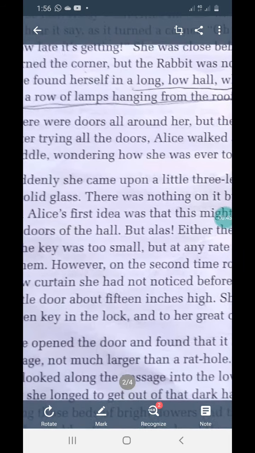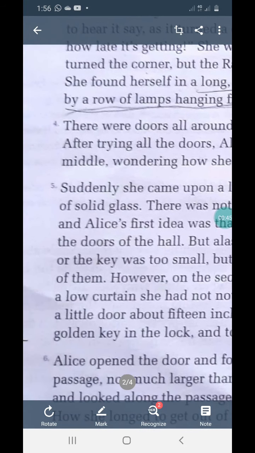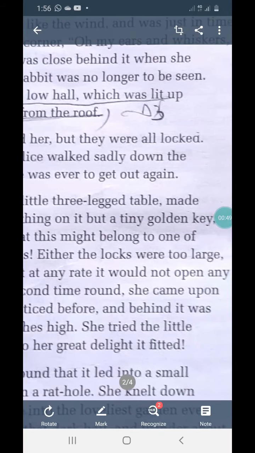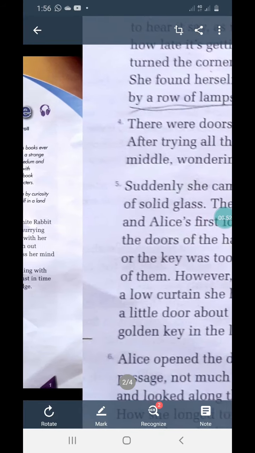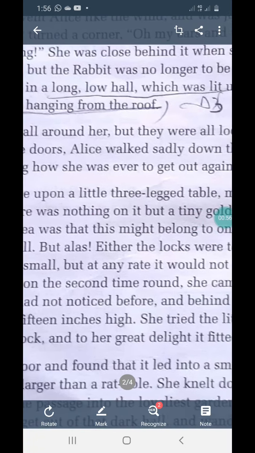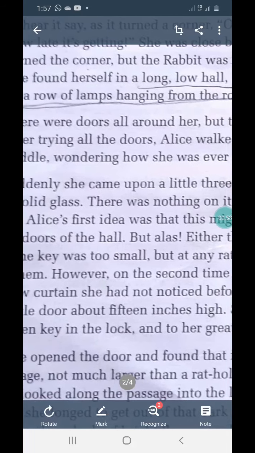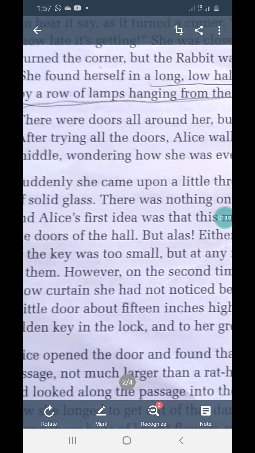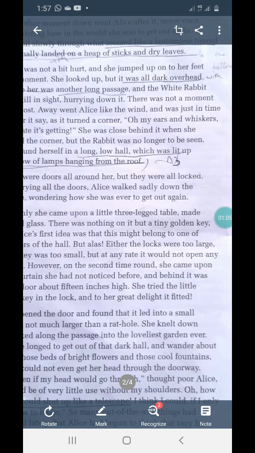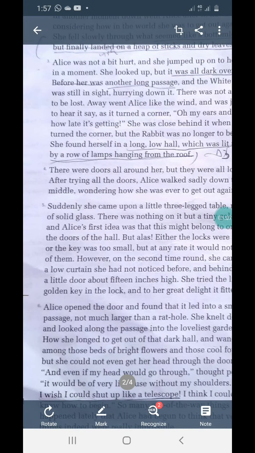Again, repeating the sentence, please. Fourth paragraph: There were doors all around her, but they were all locked. After trying all the doors, Alice walked sadly down the middle, wondering how she was ever to get out again. If you observe in this paragraph, we used article the twice. For the first time in the second line, after trying all the doors.